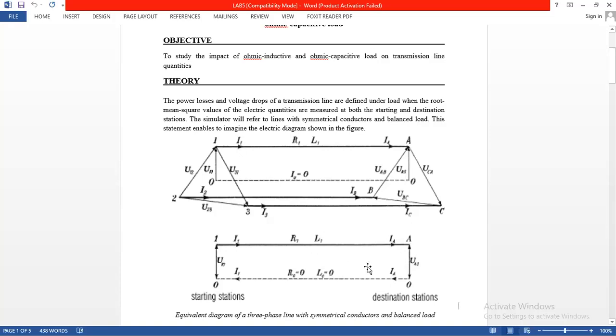Similarly, at the receiving side reference we get the current at the end potential O, that is I1, and from this side IA.